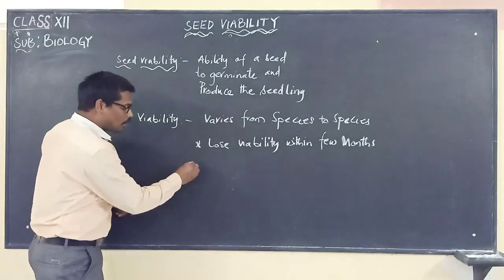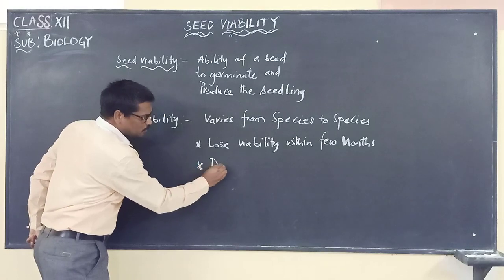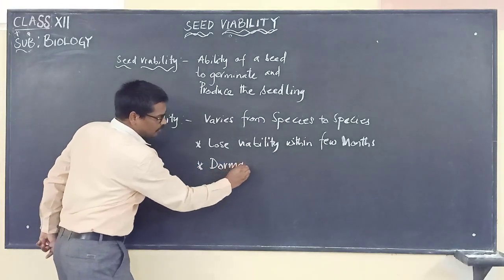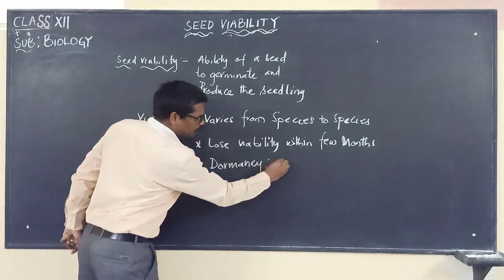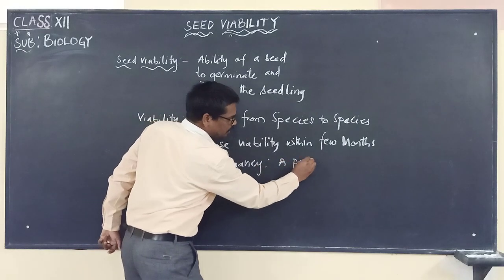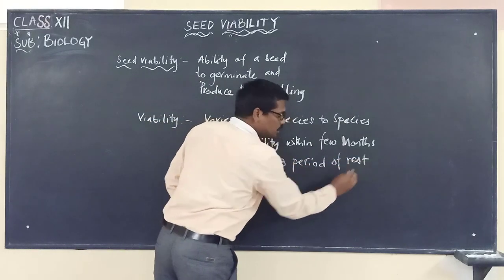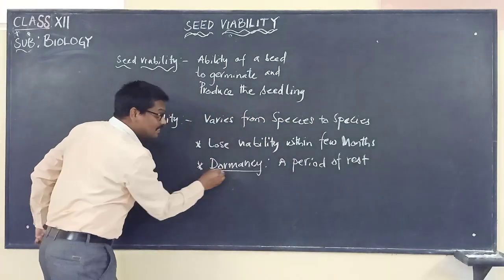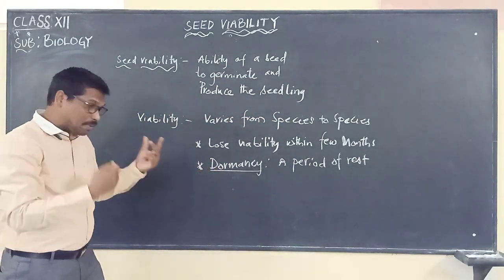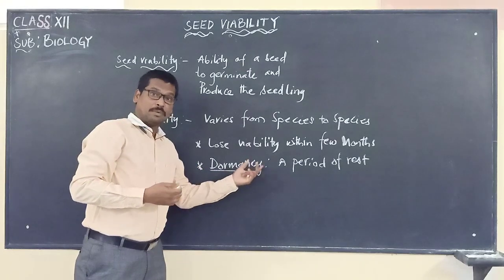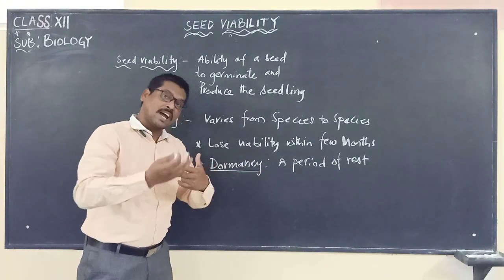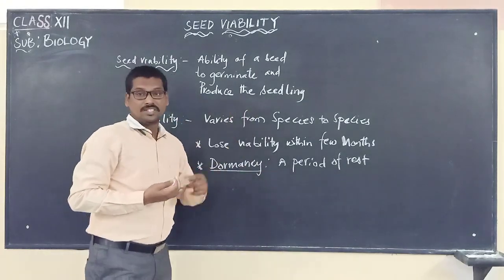So what is dormancy? Dormancy means a period of rest. Some seeds will be in the dormancy stage, and after completing the dormancy stage, or period of rest, they start germinating and produce the seedling.